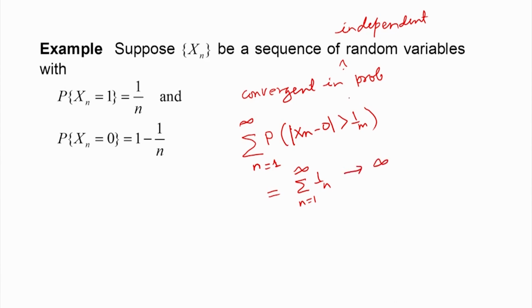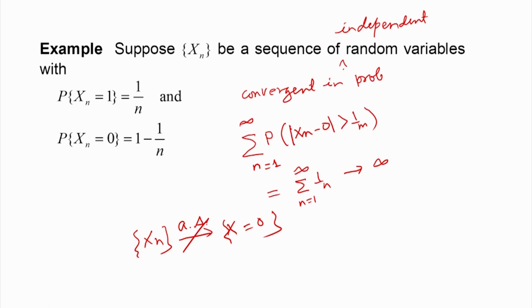Therefore, the probability of this divergence will be equal to 1. That means this sequence x n does not converge in almost sure sense to x is equal to 0.